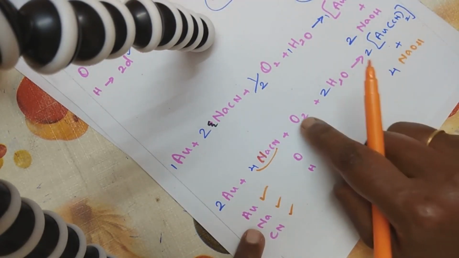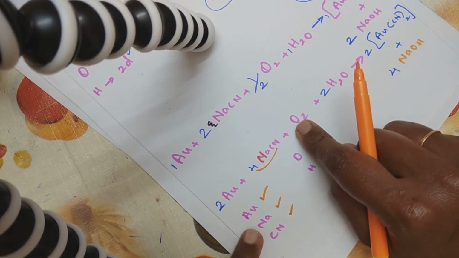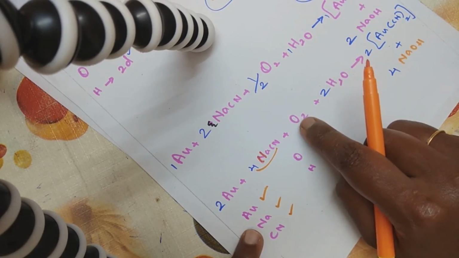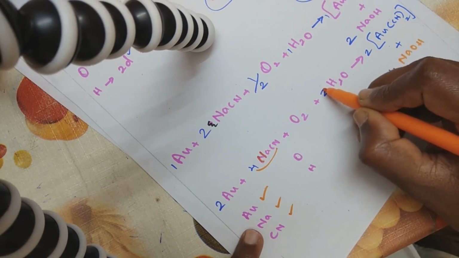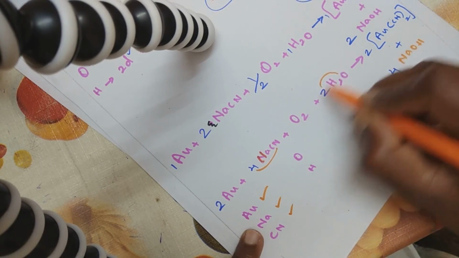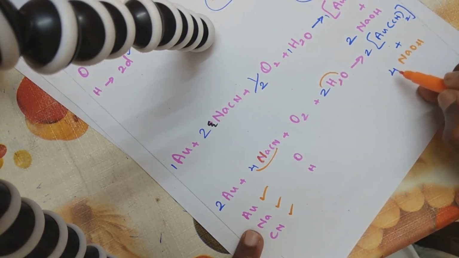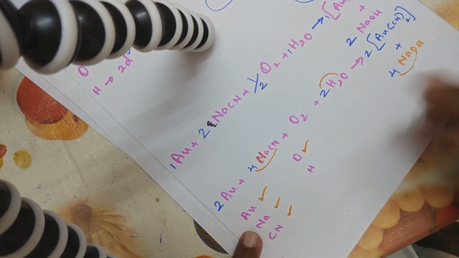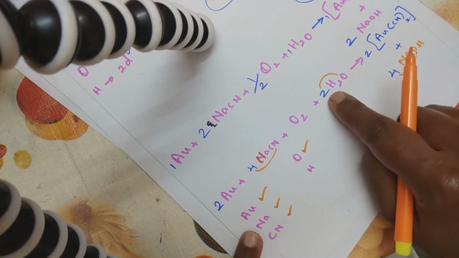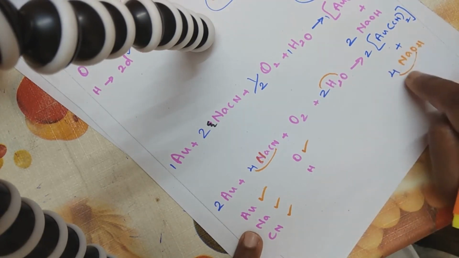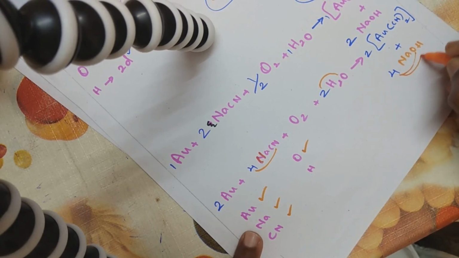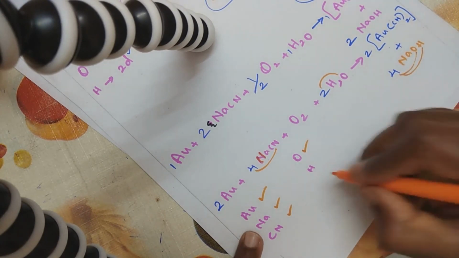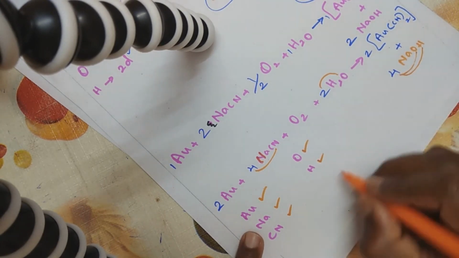Come back to oxygen. How many times oxygen I've got here? I've got 2 times oxygen. Now here I've got another 2 times oxygen. 2 plus 2 will be 4. Look at it here. Oxygen is how many times? 4 times. So oxygen is a balanced one. Now hydrogen, how many times hydrogen? 2 2s are 4. Here again this 4 is applicable for hydrogen too. So hydrogen is also balanced.